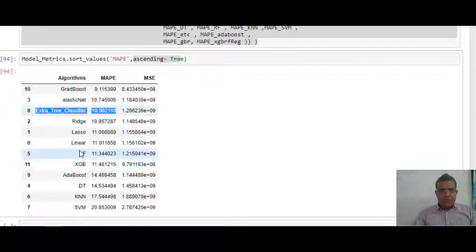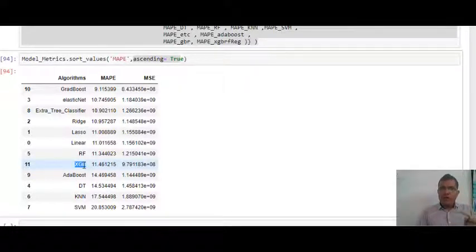So from this we can conclude that if you do not want to interpret your model, if you do not want to take any business decision about what is the impact of X on your Y, and if you are only interested in the predicted values, then probably you can go beyond linear and try different algorithms, and at the end decide which algorithm is giving you the better result. Over here it seems that gradient boosting is giving me the better result.